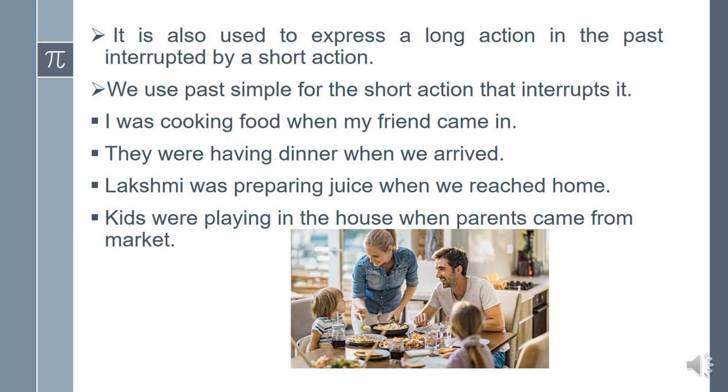These were interrupted by the short actions as came, arrived, reached, and came. I hope you understood what it is. This past continuous tense is also used to express a long action in the past interrupted by a short action, and the short action we must use in simple past tense.